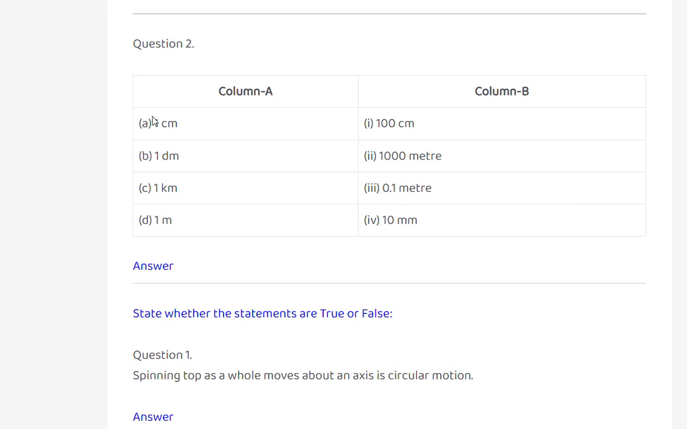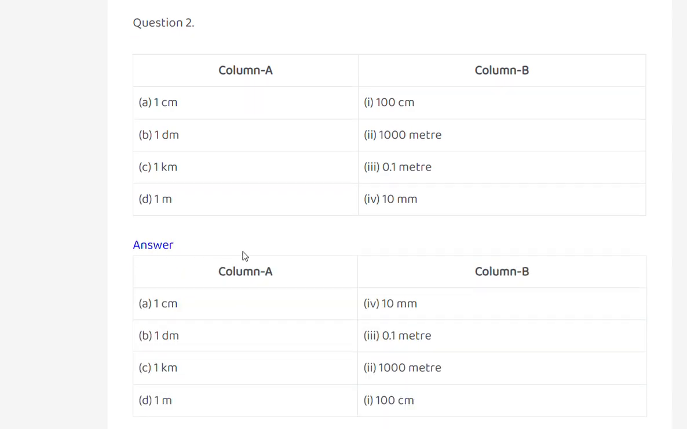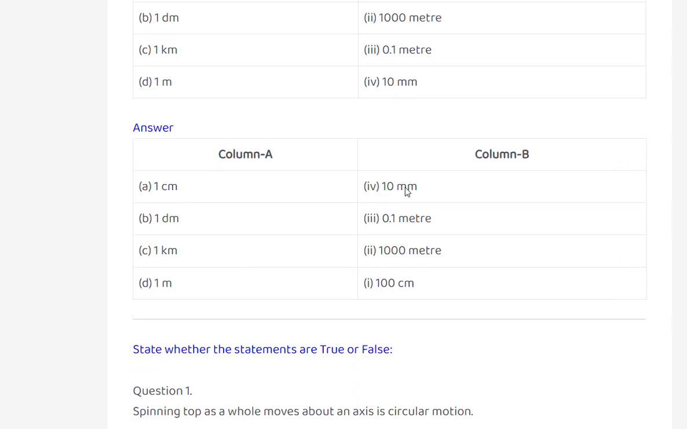So 1 centimeter, 10 millimeters. 1 dm, 0.1 meters. 1 kilometer, 1000 meters. 1 meter, 100 centimeters. Answer: yes, 1 centimeter, 10 millimeters, 1 dm, 0.1 meters, 1 kilometer, 1000 meters, 1 meter, 100 centimeters.